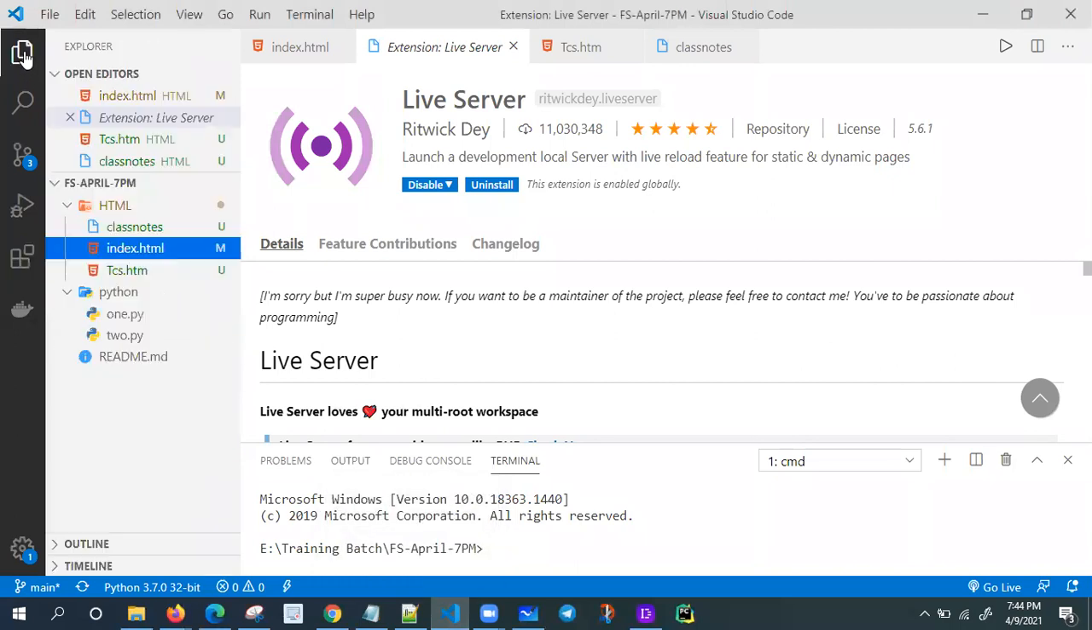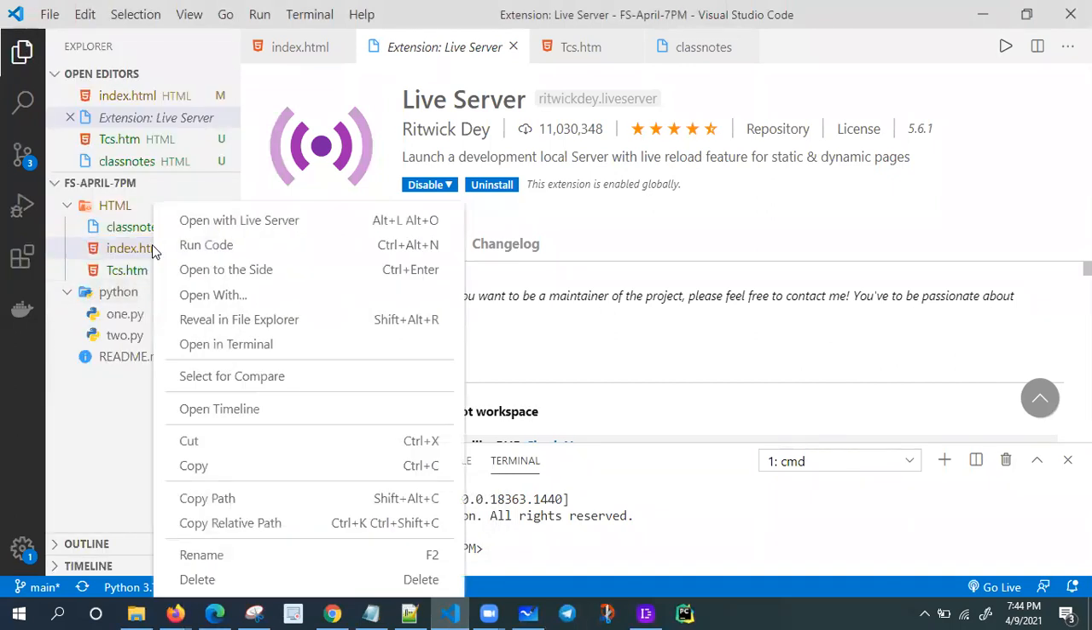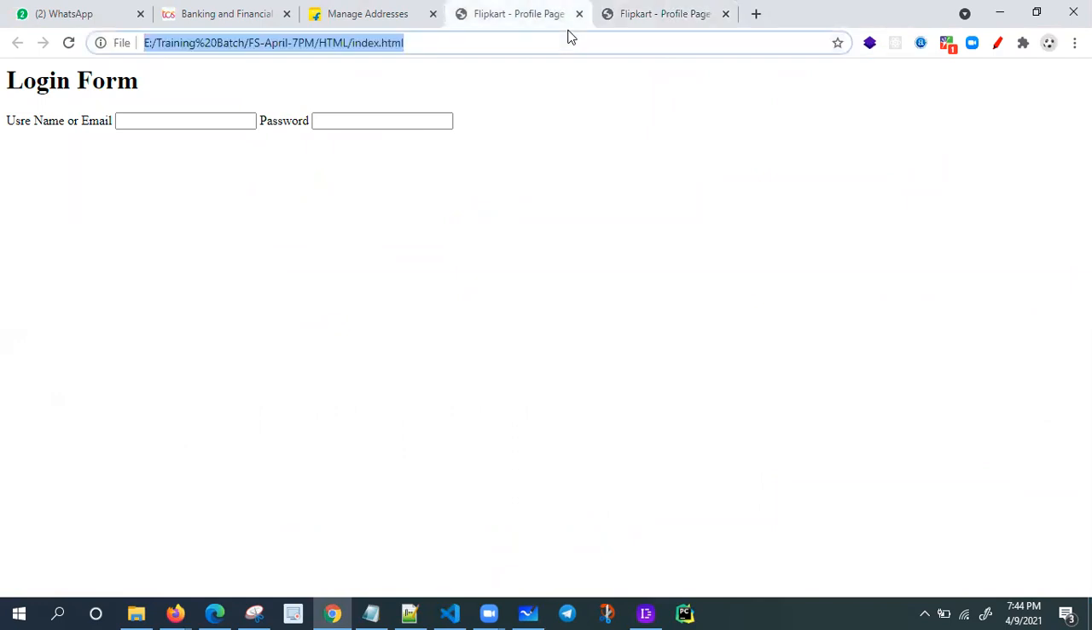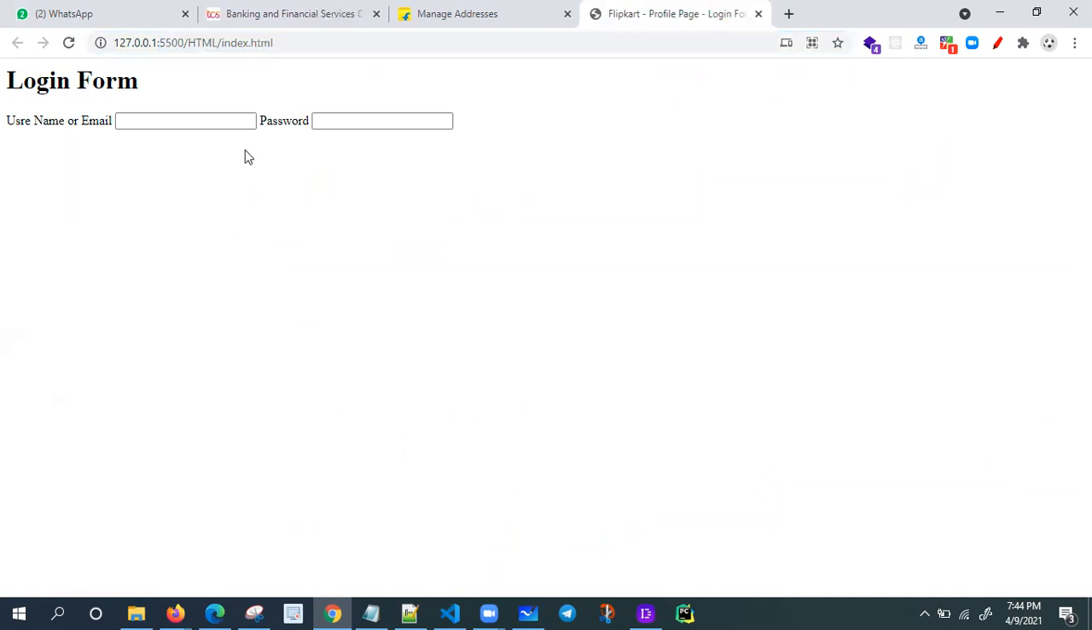So I'm going to run my web page. What is my web page? Index.html. Open with a live server. It is opening here only. See this one, this is running on my local, at 127.0.0.1:5500/index.html. So what is my objective?